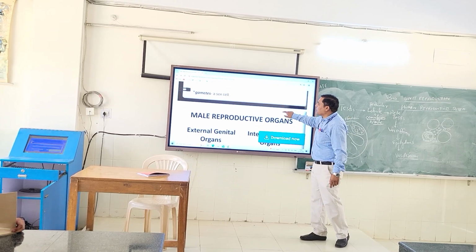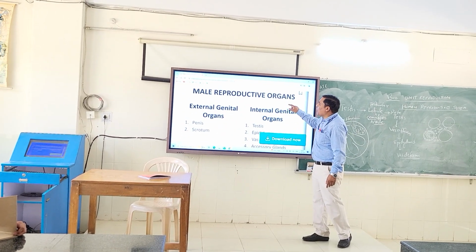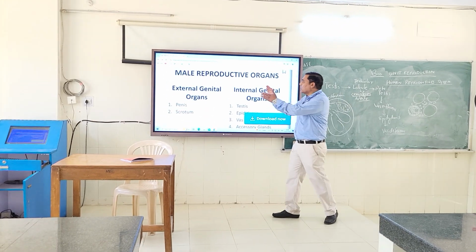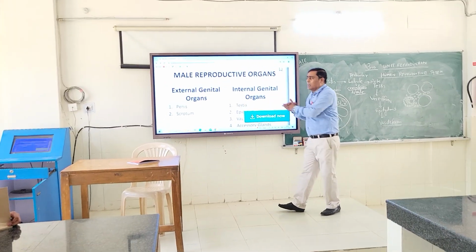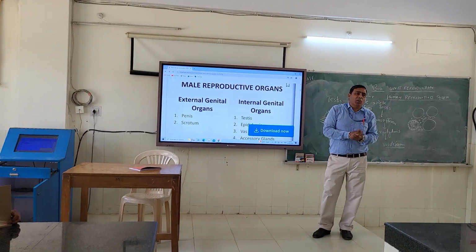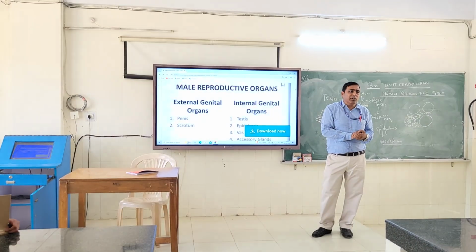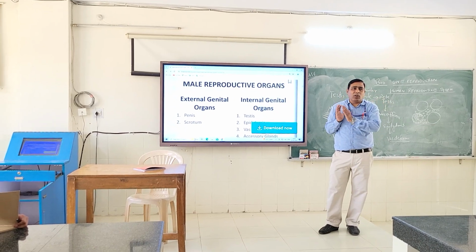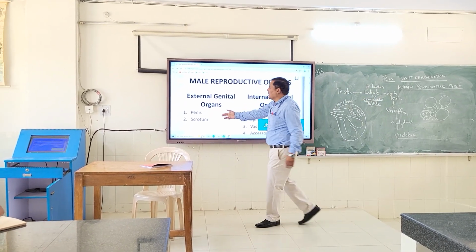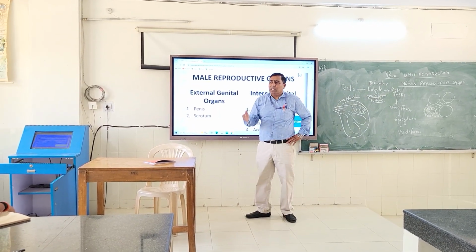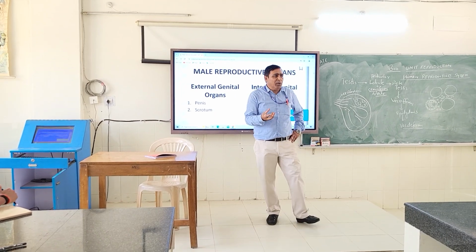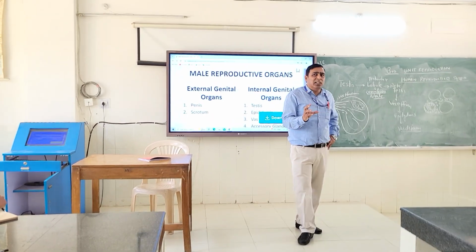Now coming to the next thing, children. Male reproductive system organs: we are coming to the external genitalia and the internal genitalia. So we are not going for primary and secondary here; we are going for the outer and the inner organs. Penis and scrotum can be seen from outside. Testes you cannot see because they are inside the scrotum. Why is it inside the scrotum?